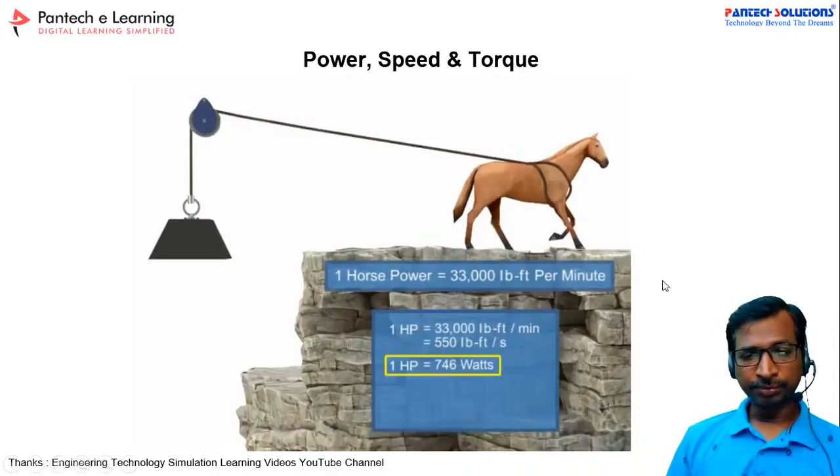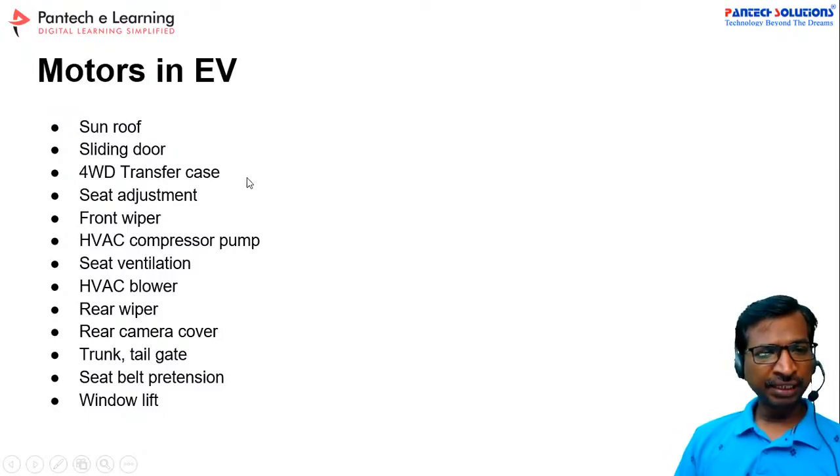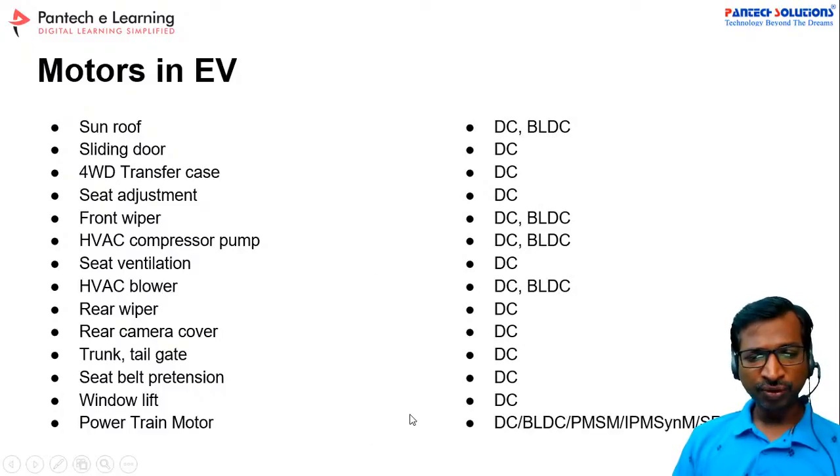And now, what are all the motors used in electric vehicles? For the sunroof application, sliding door, window transfer case, seat adjustment, front wiper, and HVAC compressor pump, we need motors. Generally it will be a DC motor or BLDC motor. For a powertrain motor, we have a DC motor, BLDC motor, PMSM motor, interior permanent magnet synchronous motor, and switched reluctance motor. So these motors are widely used for these applications.